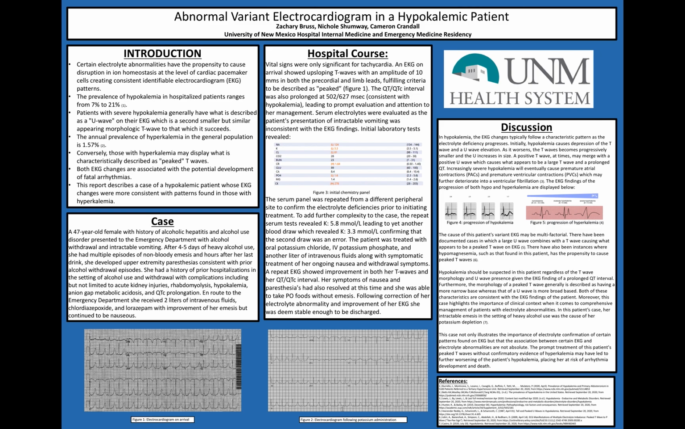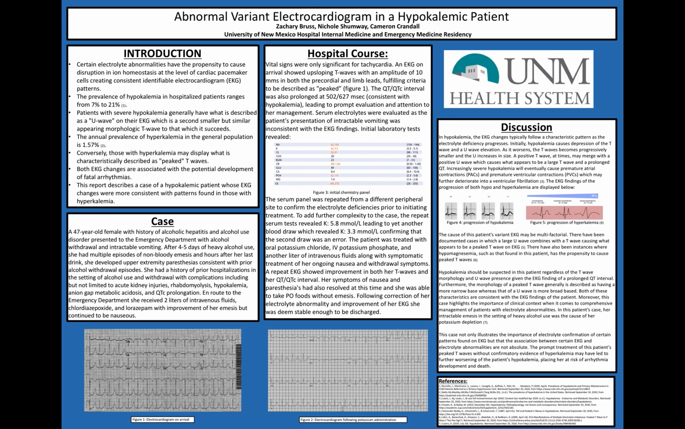Moving on to our case, we have a 47-year-old female with a history of alcoholic hepatitis and alcohol use disorder who presented to the emergency department with alcohol withdrawal and intractable vomiting. After 4 to 5 days of heavy alcohol use, she had multiple episodes of non-bloody emesis, and hours after her last drink, she developed upper extremity paresthesias, which were consistent with her prior alcohol withdrawal symptoms.